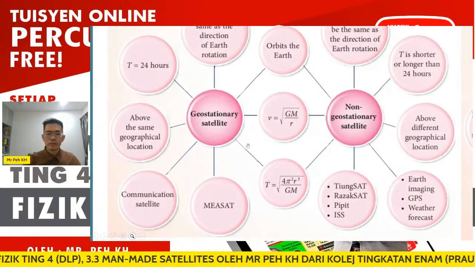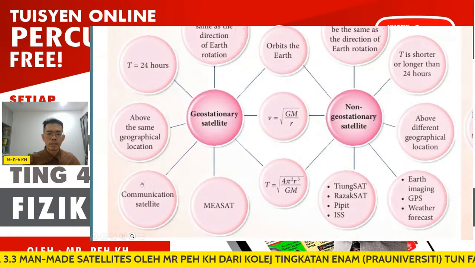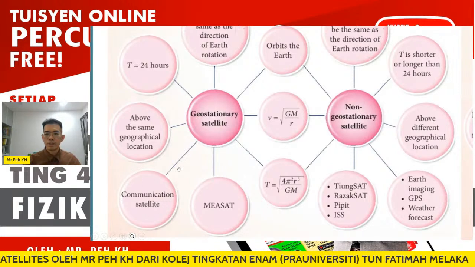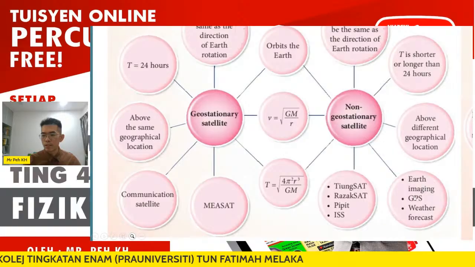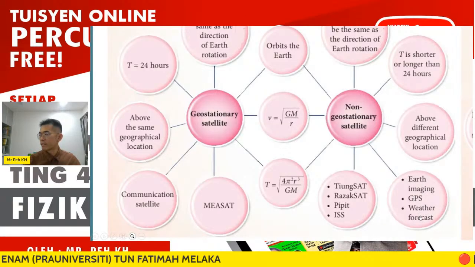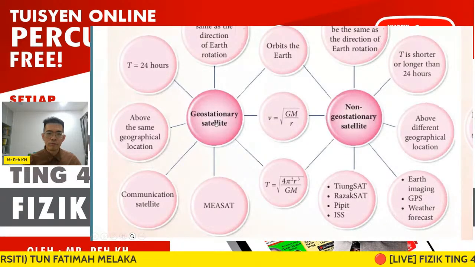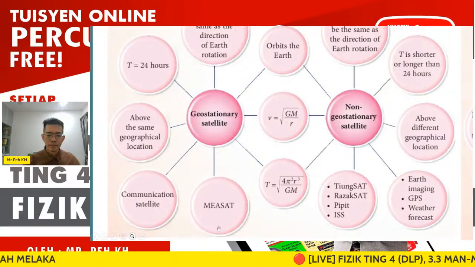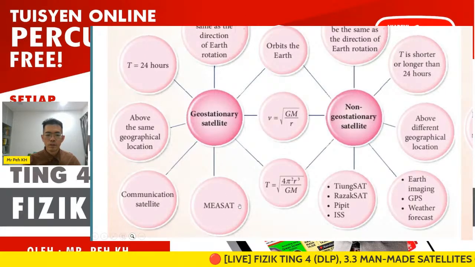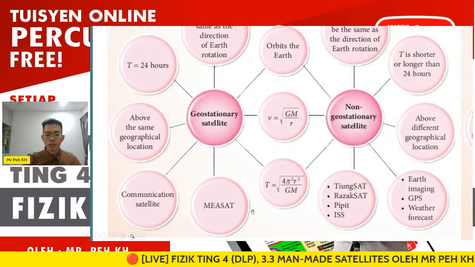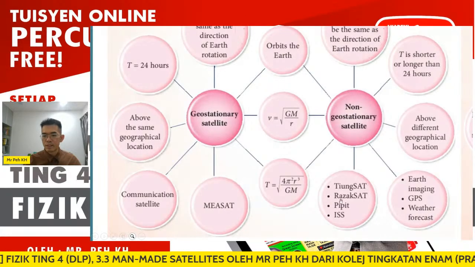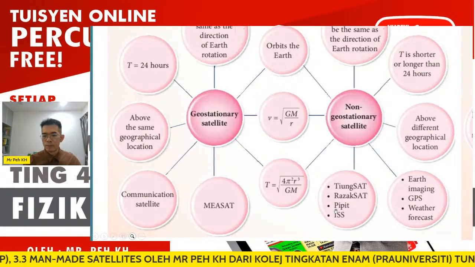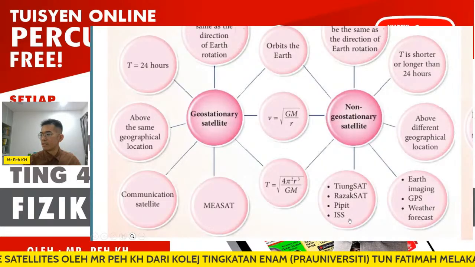Then the geostationary satellite is mainly used for communication. Non-geostationary satellites are used for Earth imaging, GPS, weather forecast. The example of the geostationary satellite is MEASAT, a communication satellite. For non-geostationary satellite, we have Tiongsat, RazakSAT, and ISS.